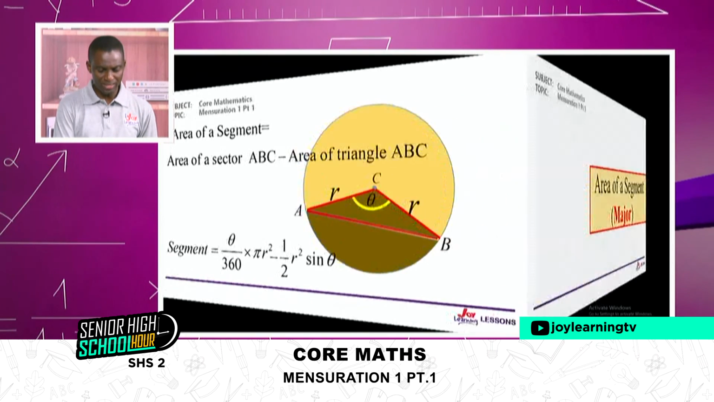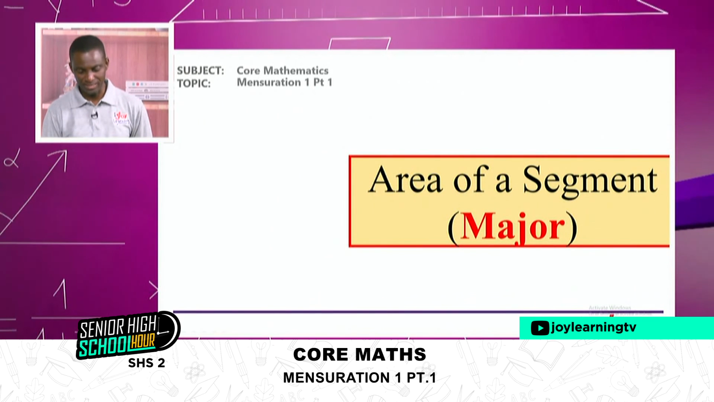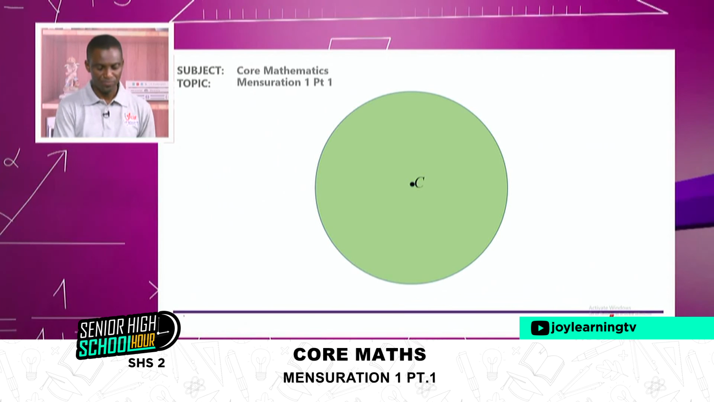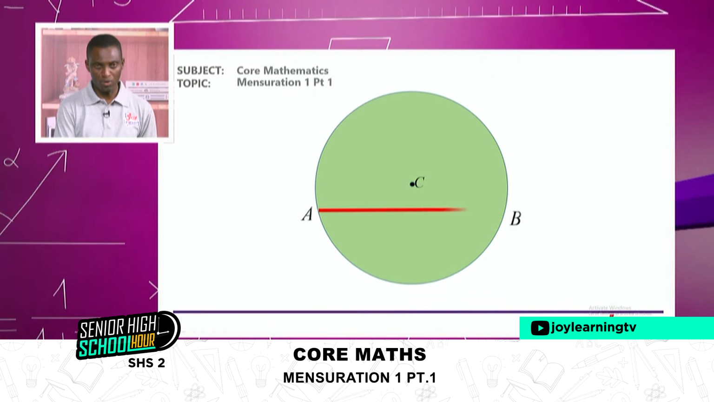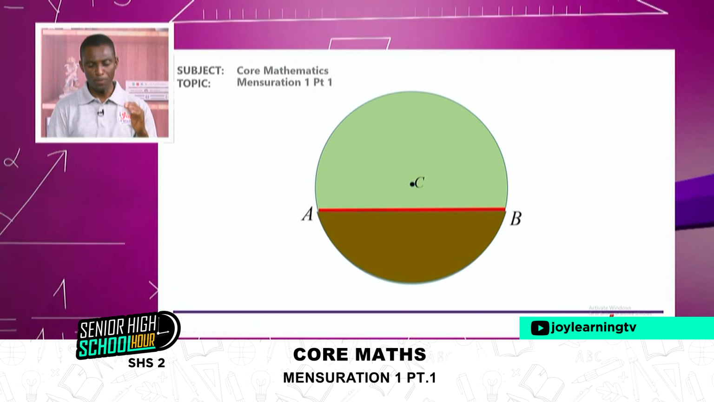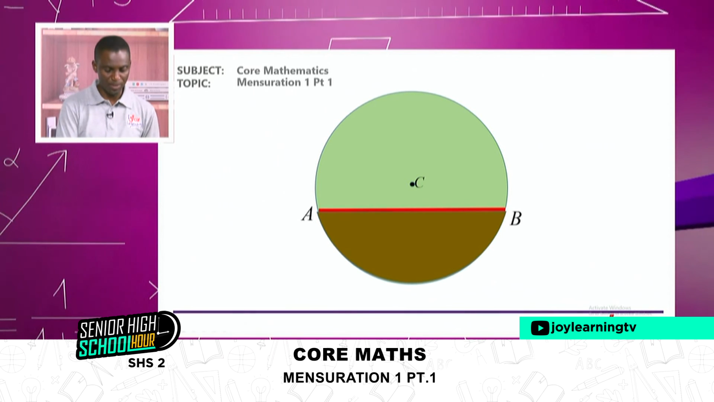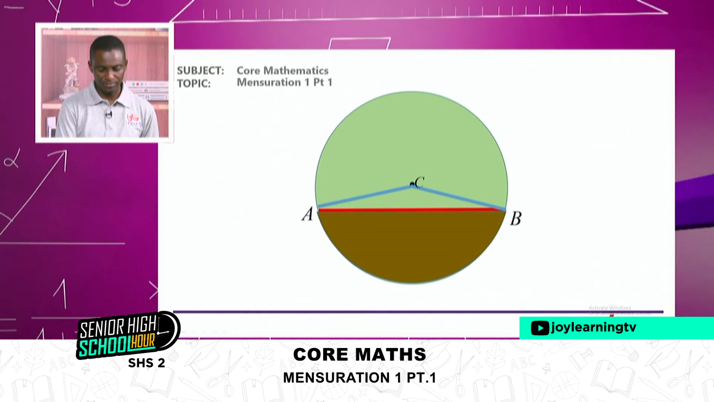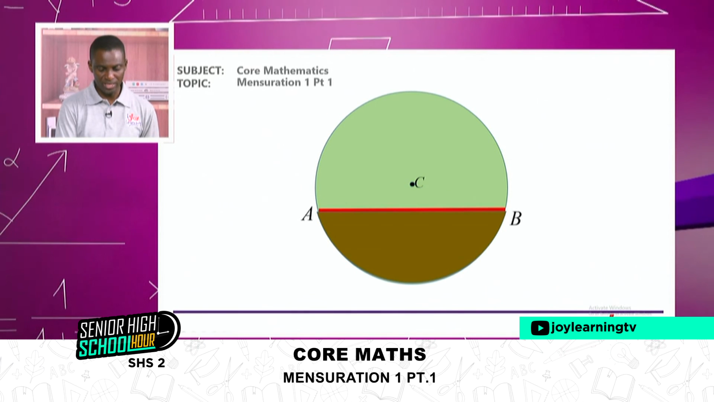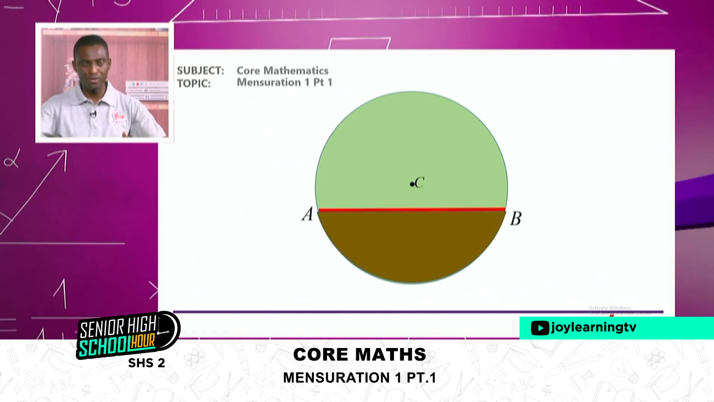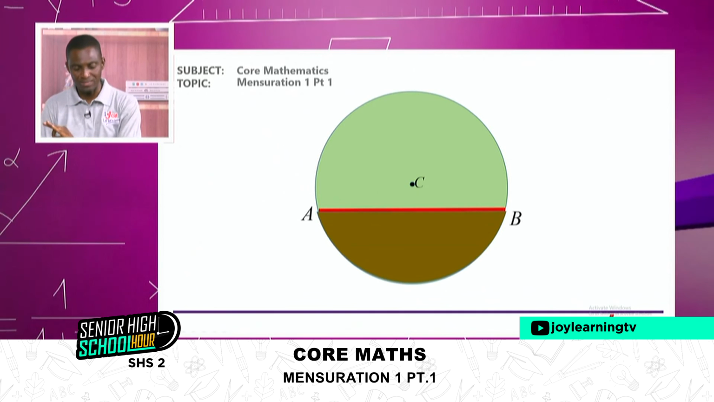Now let's try this with the major segment. Major segment, that is simple. So this time around, we have our chord and we are referring to the major part, not the minor part. We are looking at the major part. So the major part is going to be like this. What I've shaded here is the minor part. That means the remaining green part becomes our major segment.